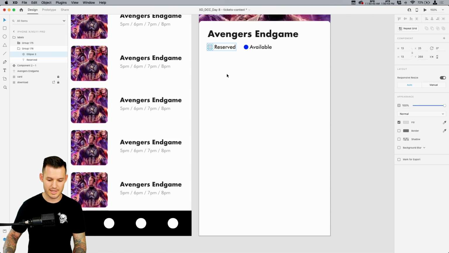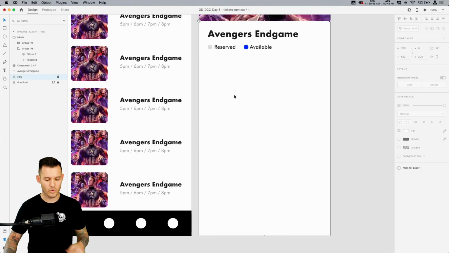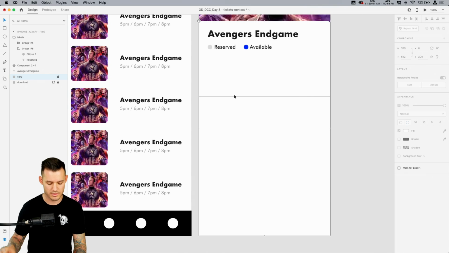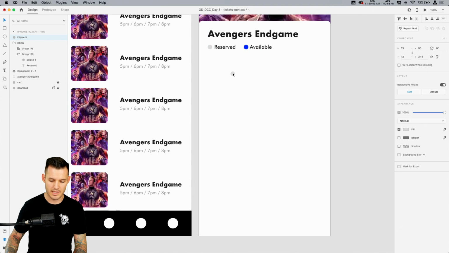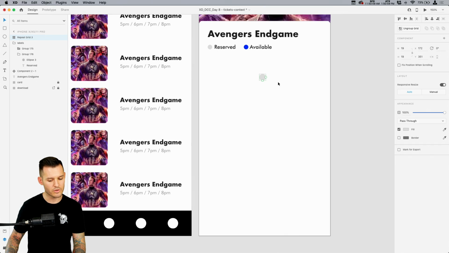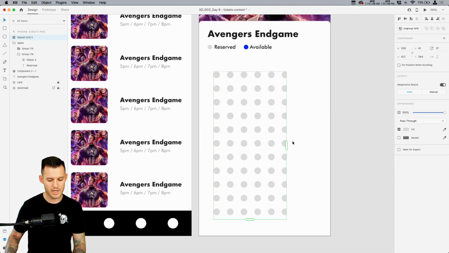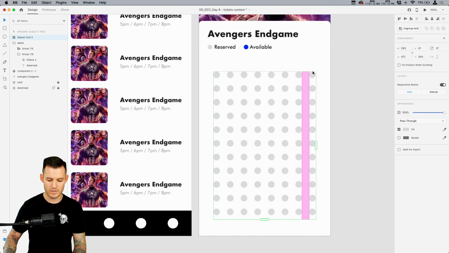Okay, let's take this. This is going to be kind of fun, kind of cool. I'm wondering how much we can use repeat grid here to create a series of columns and rows. Let's see. So I'm going to take my ellipse. Let's blow it up like this. I'm going to press repeat grid. Okay, I'm going to bring it down like this, and I'm going to bring it over. We're building a seating chart using repeat grid. Let's see how much we can do.